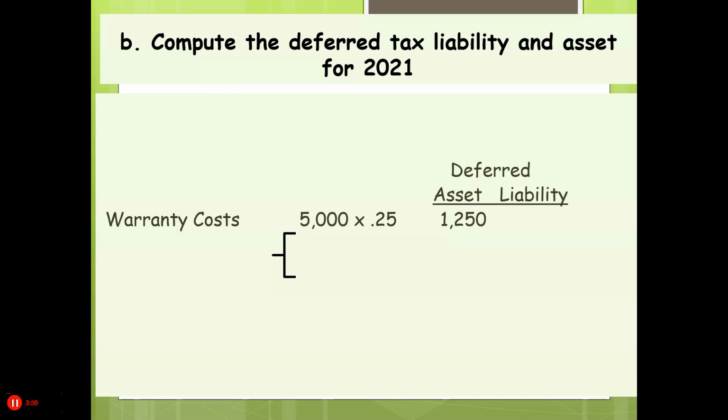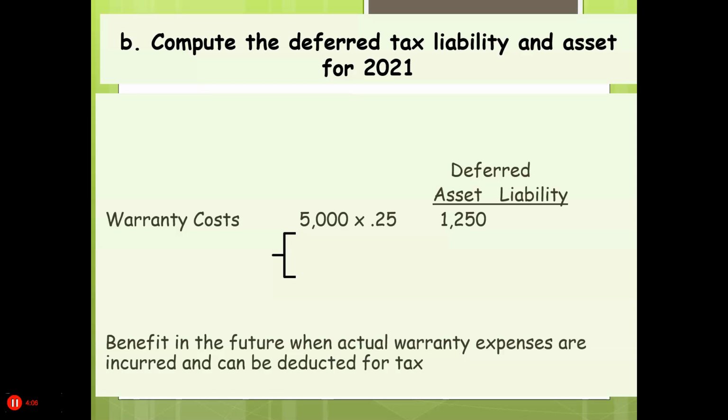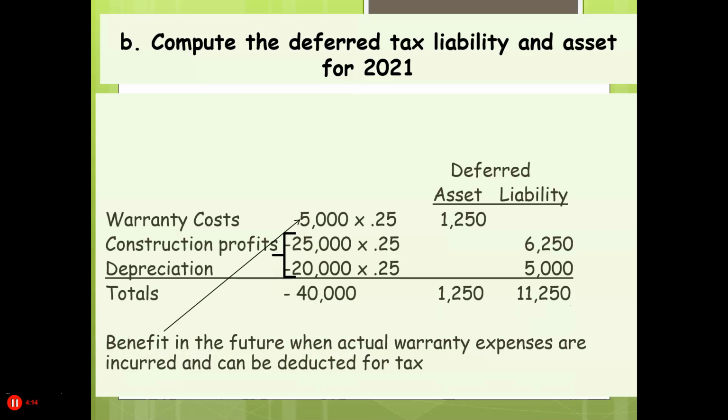Now, our warranty costs are a deferred tax asset because of the benefit in the future when actual warranty expenses are incurred and can be deducted for taxes. Now, our construction profit and depreciation are going to be a liability because in the future we're going to have to pay taxes on the profit and we'll have less depreciation we can write off because we've already taken it for tax purposes.